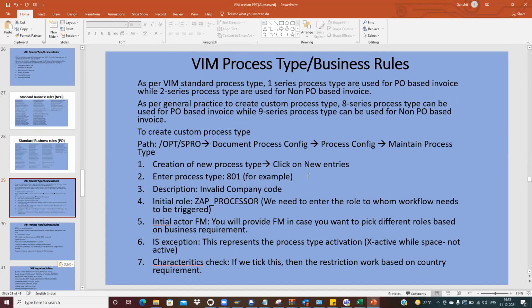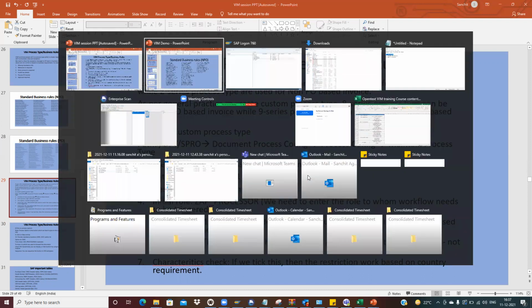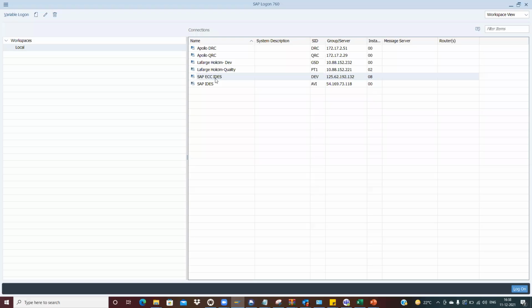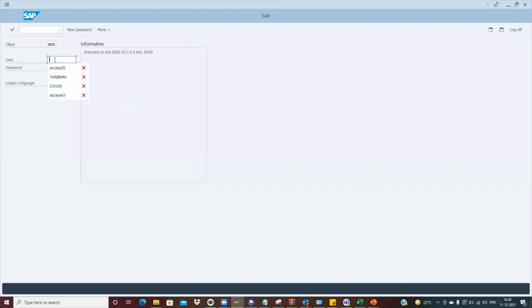Now the process type is created with 3 digits. It starts with 100, 101, 102, 103, 104. Like that, we have various process types in the system. Now I will show you in the system what process types are available.